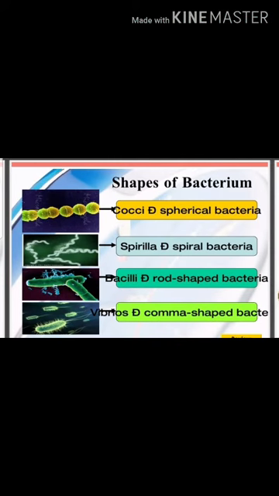Now we are discussing the shapes of bacteria. There are different shapes of bacteria. The first bacteria, which are spherical in shapes, are called cocci. The second, spiral shaped bacteria are known as spirella. The third, rod shaped bacteria are known as bacilli. And the last one, comma shaped bacteria are known as vibrios. It means bacteria are named according to their shapes.